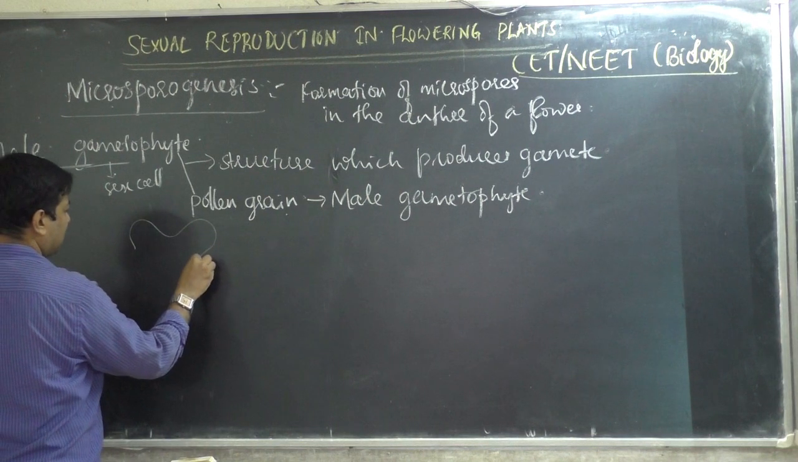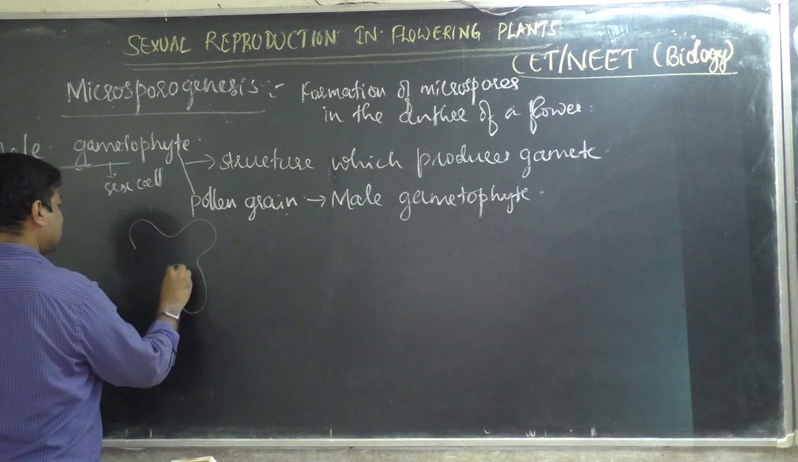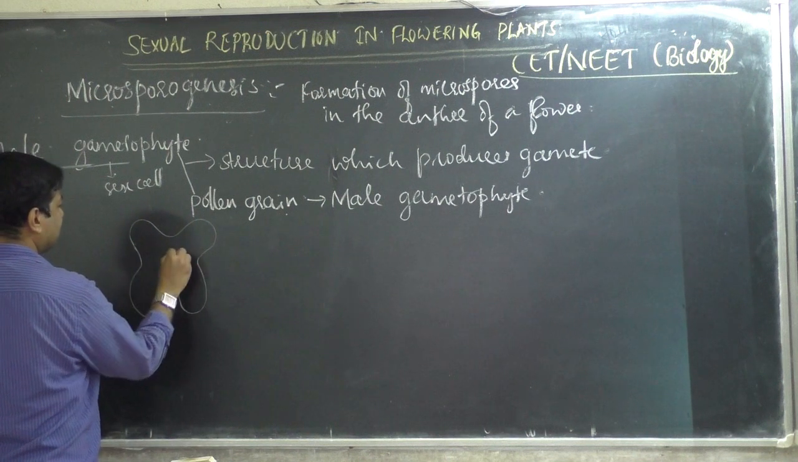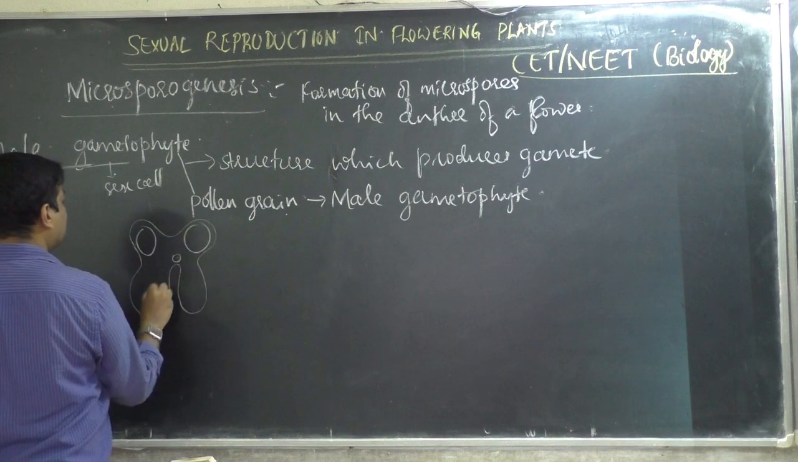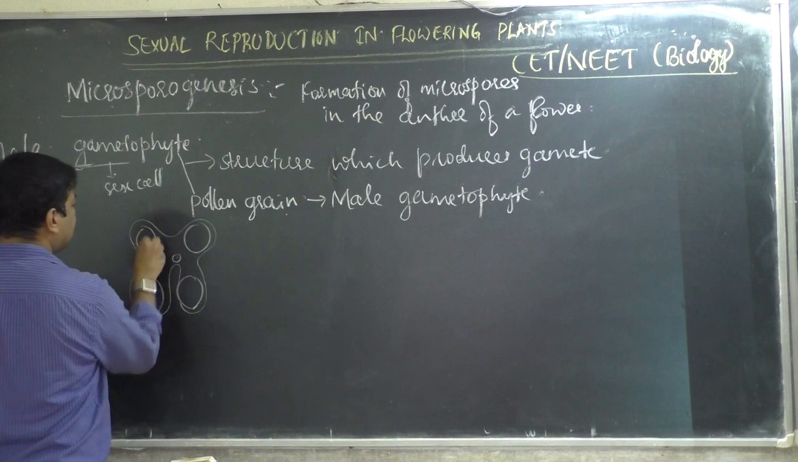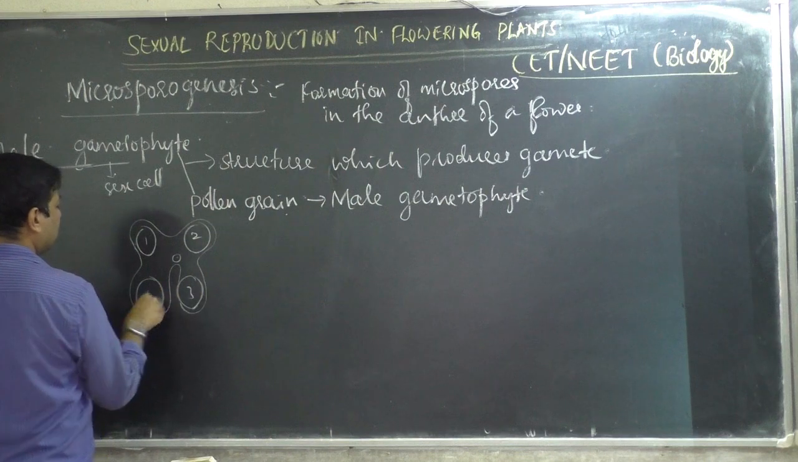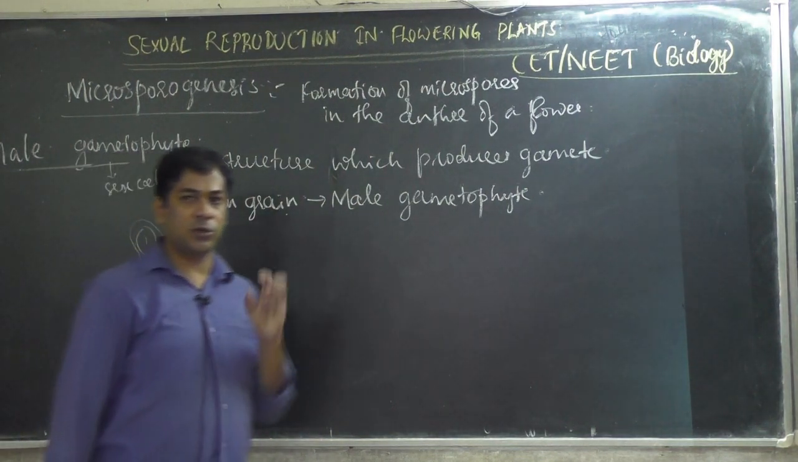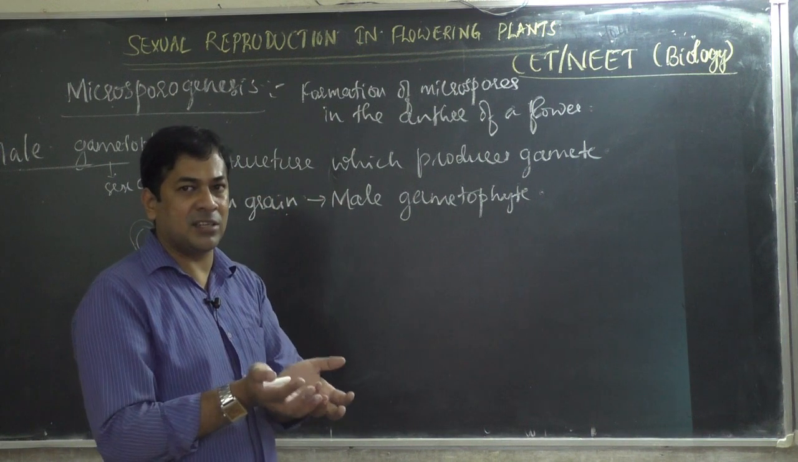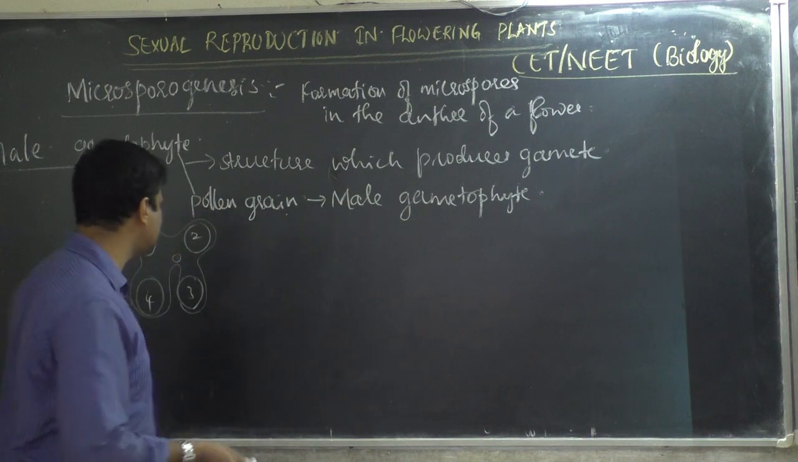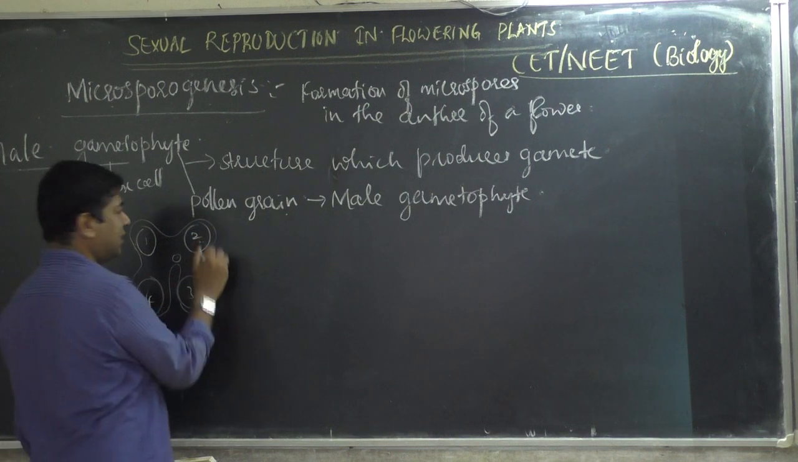If we see the structure, we have already learned it, do you remember? That is the cross section of the anther, where four microsporangia are there. 1, 2, 3, 4. Four microsporangia. Microspore means pollen grains. Sporangia: angium means a bag-like structure, a bag-like structure which produces pollen grains.